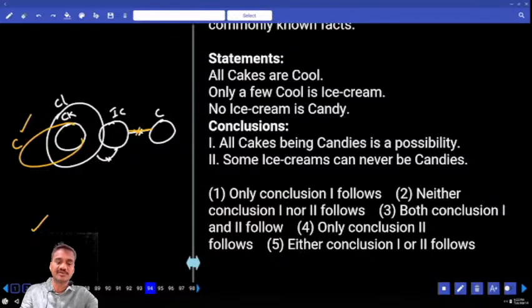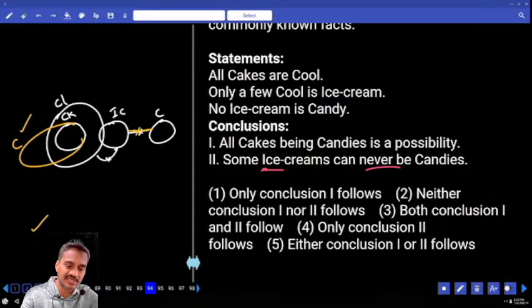"Some ice creams can never be candies", that is not possible. Some ice creams or candies is not at all possible.